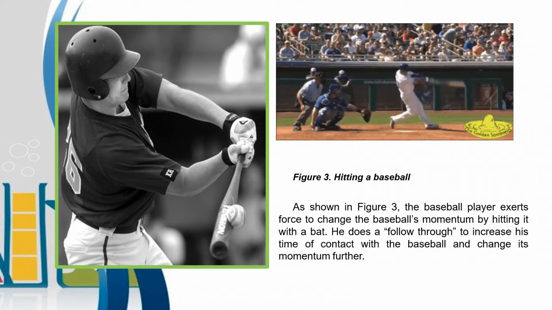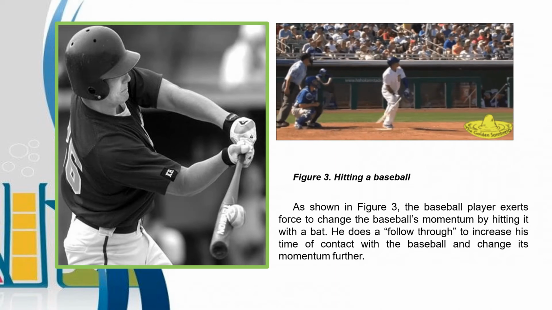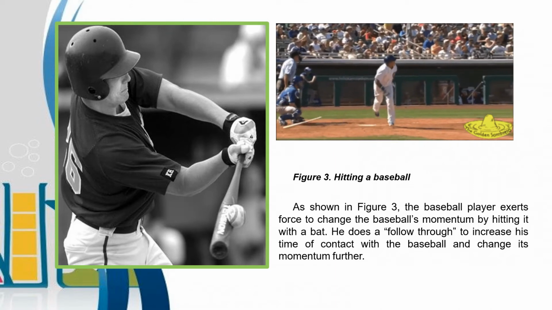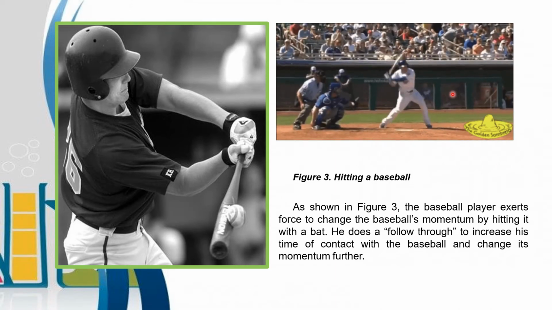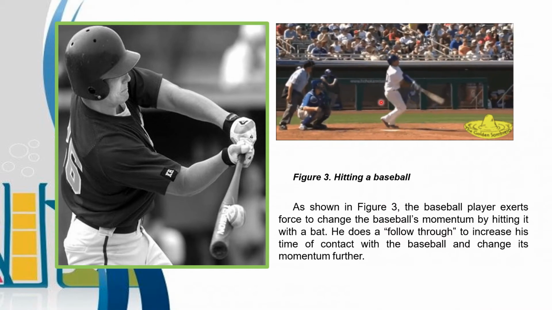As shown in Figure 3, the baseball player exerts force to change the baseball's momentum by hitting it with a bat. So the baseball's momentum changes because it was hit by a bat.